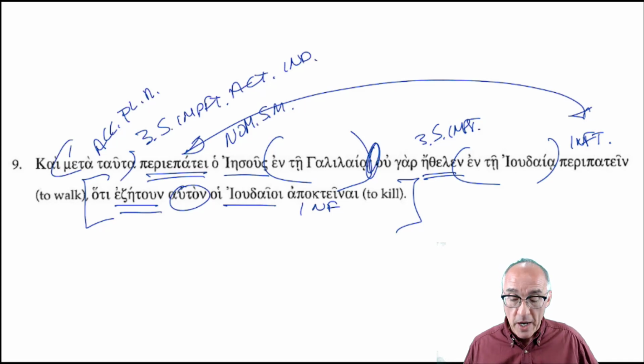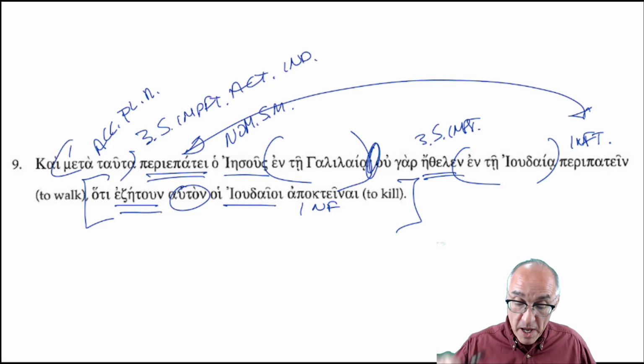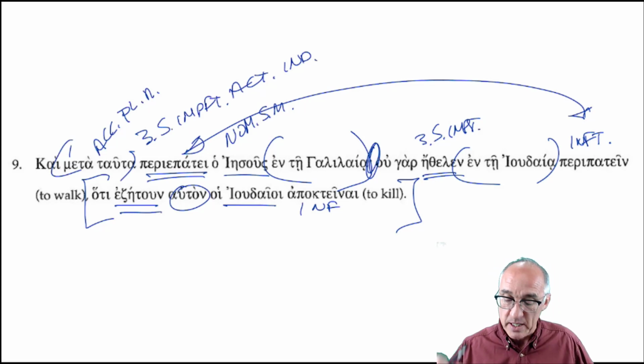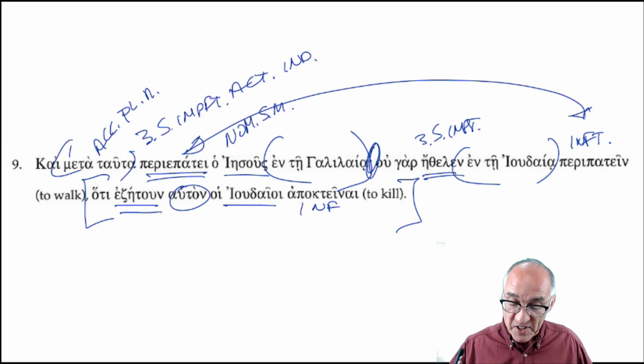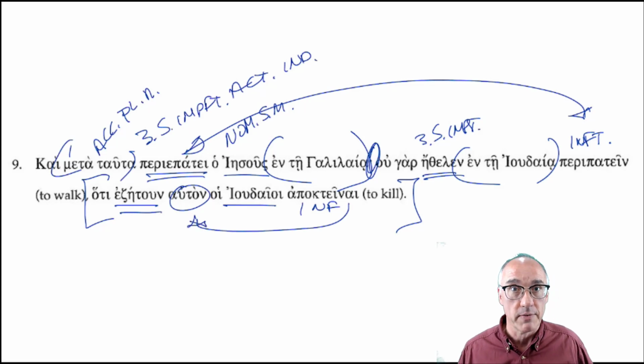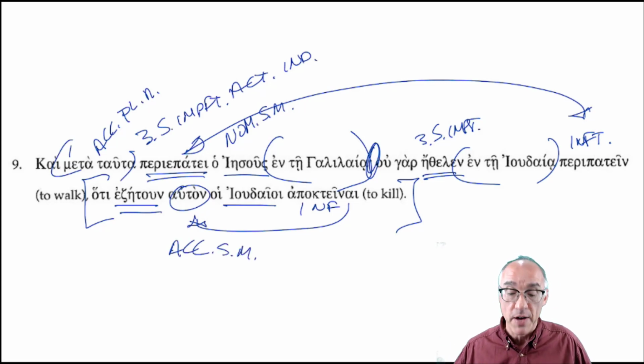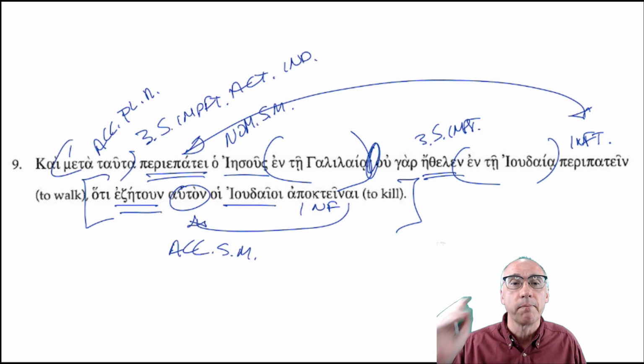So, let's put it all together. And after these things, Jesus was walking around in Galilee. For he was unwilling to walk around in Judea because, or given that, the Jews were seeking to kill him. Auton is the object of the complementary infinitive. It's the direct object, accusative singular masculine, but it is the direct object of the complementary infinitive.